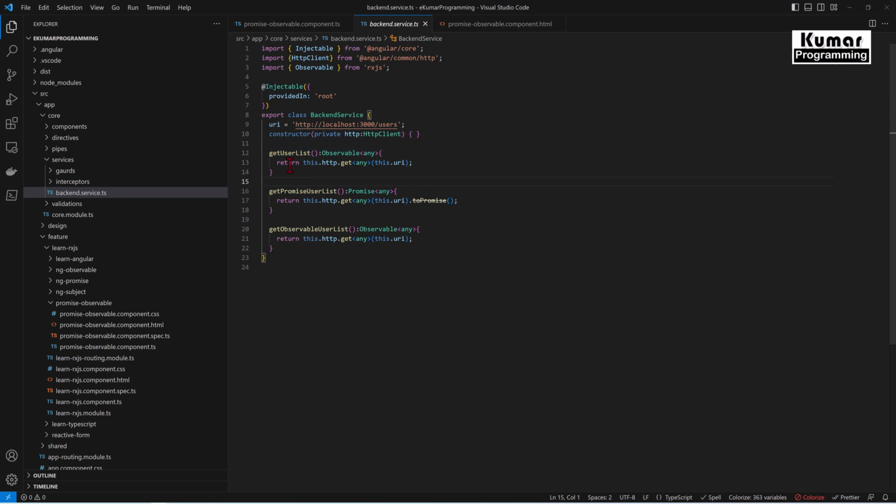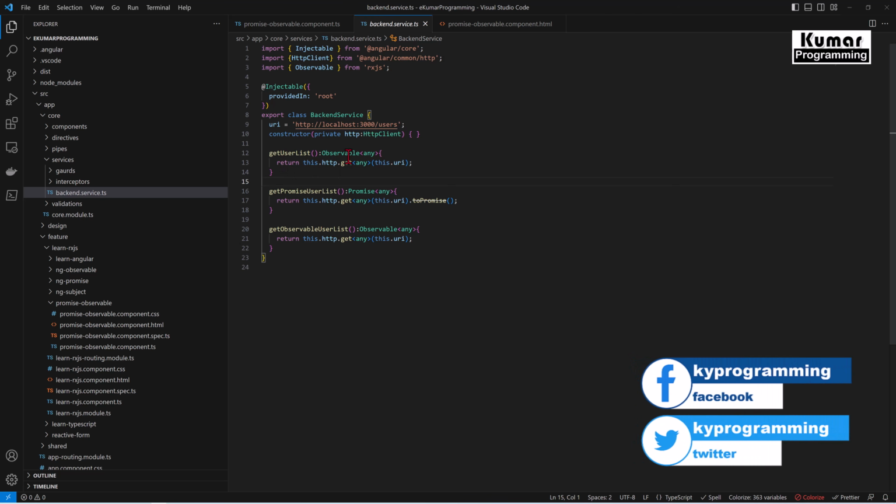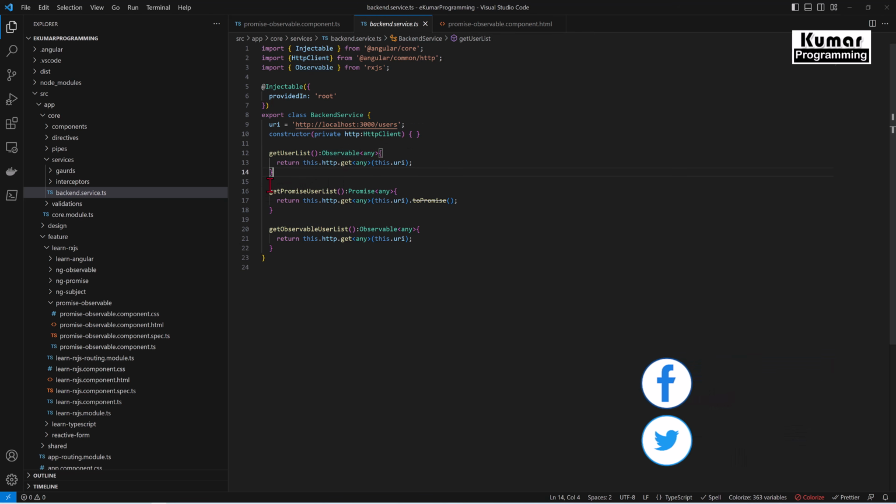Here I'm returning an observable, getUserList. When you are calling any service, services return an observable or promises. For the observable, I have just returned the observable from the HTTP GET request, and for the promise, I have called this GET request for this particular URL, then converted it to a promise, and returned it as a promise from here.